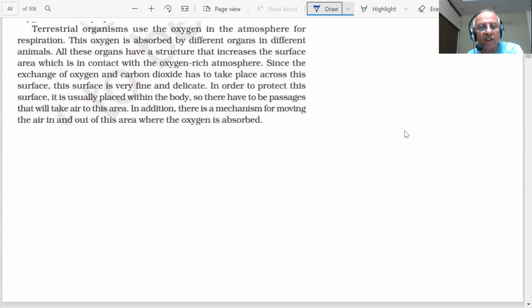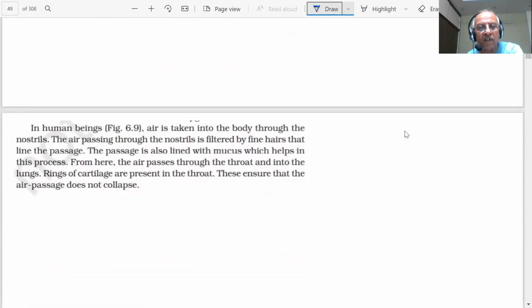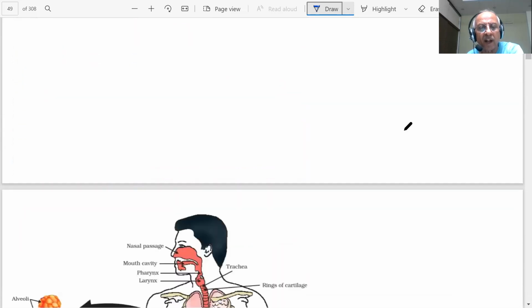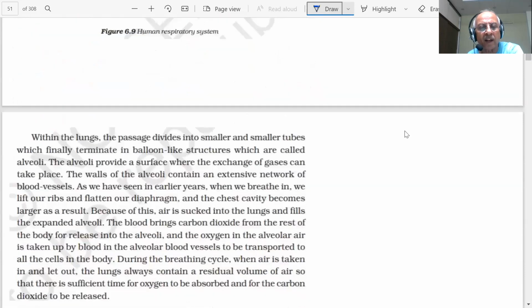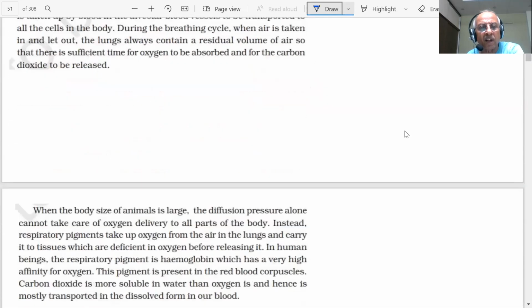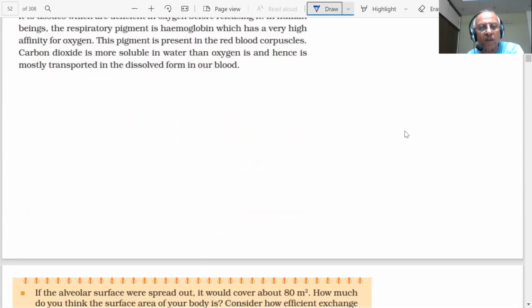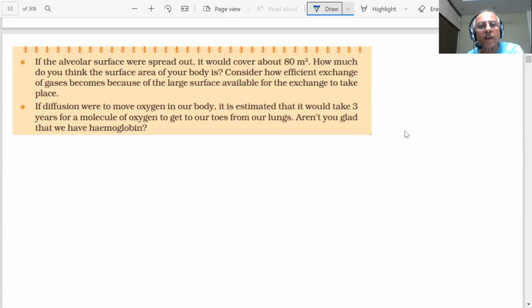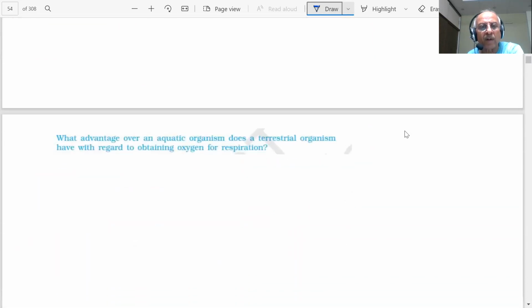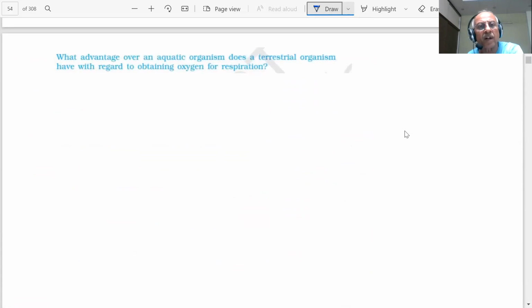There are terrestrial organisms and those living inside the water. And last time we told you about our respiratory bronchi and the lungs. So all this we discussed last time, and some questions are coming again on them, students. Questions are there on the screen, based on the respiration process we discussed in the last lecture.